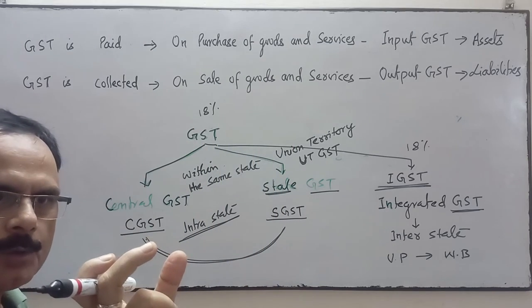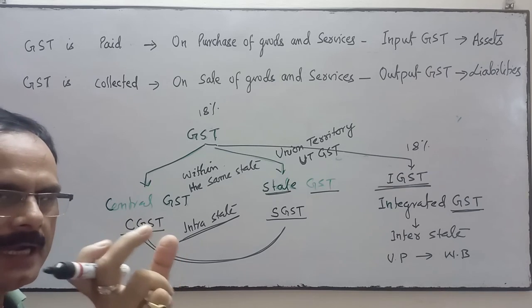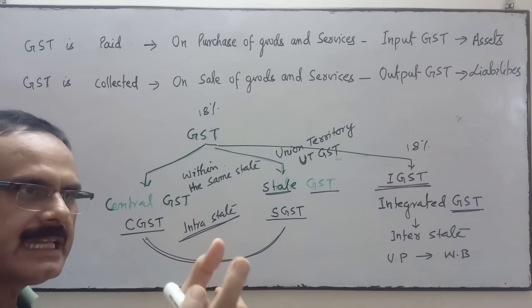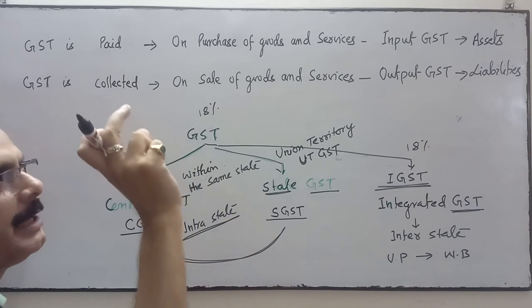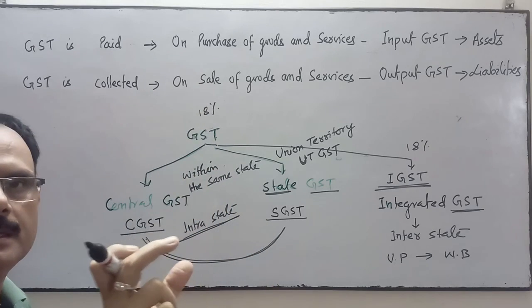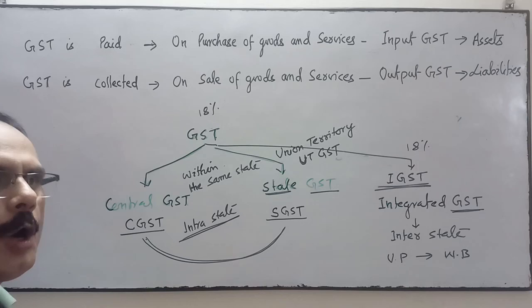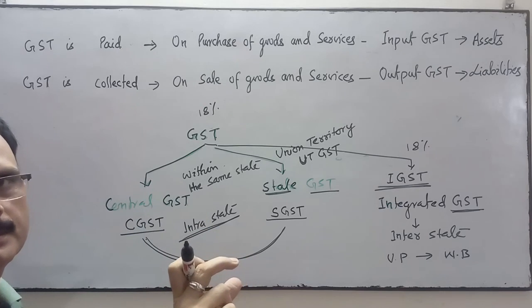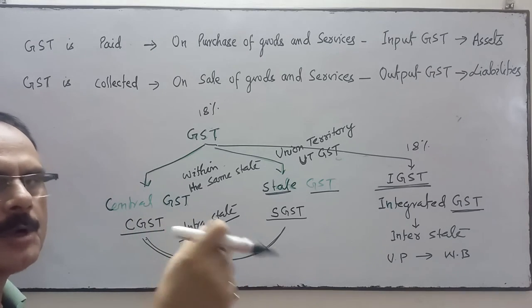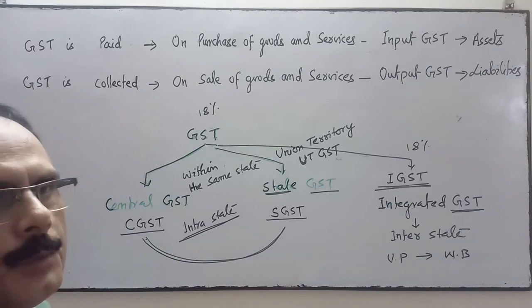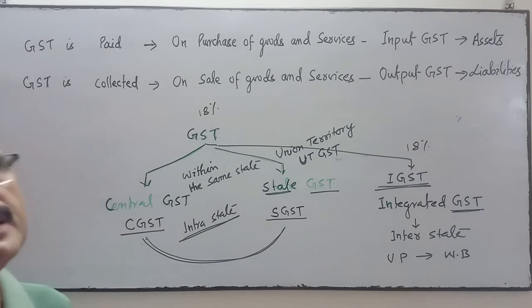From the output GST amount we will settle the input GST amount, and thereafter the excess amount of output GST will be deposited into the government treasury.